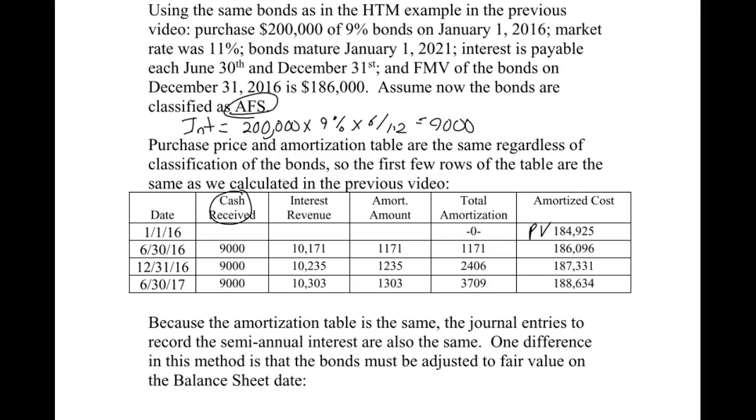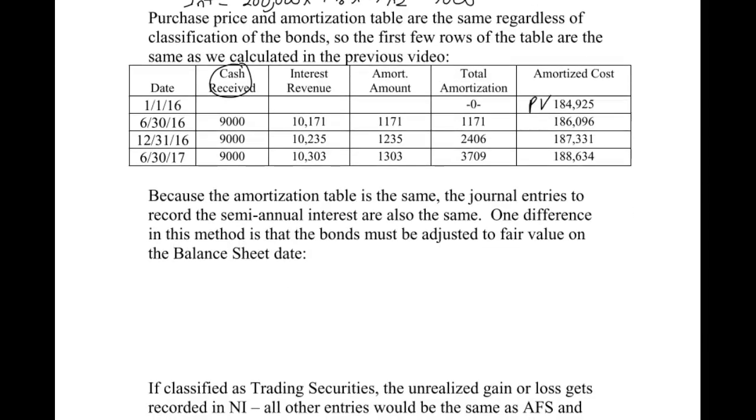So the purchase price and amortization table are going to be the same regardless of the classification of the bonds, meaning held to maturity, trading, or available for sale. It does not matter. The amortization table will be exactly the same. That's a plus for you as a student because there are not different things you have to remember. So we can see here I just copied this over from the previous example. I just did the first couple of rows.